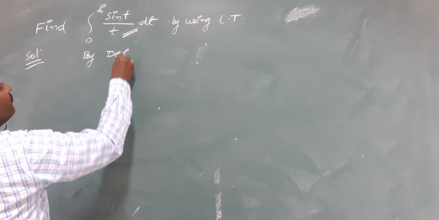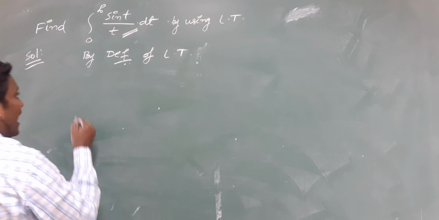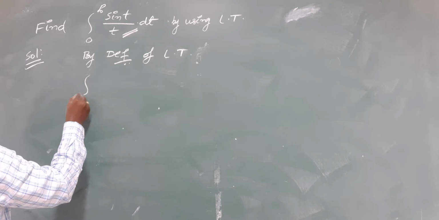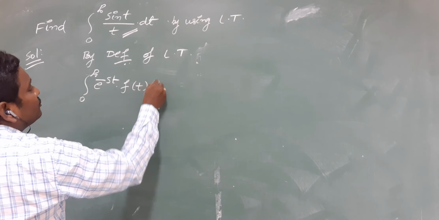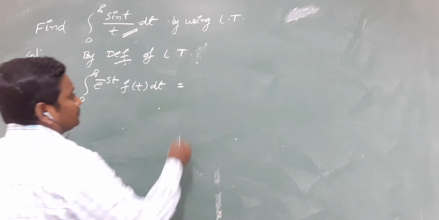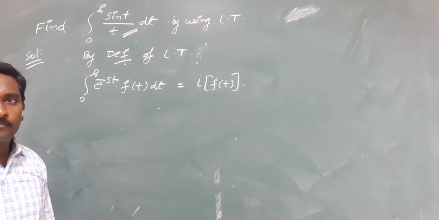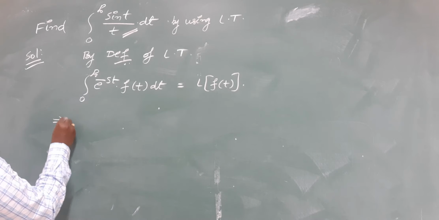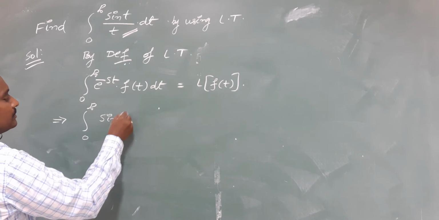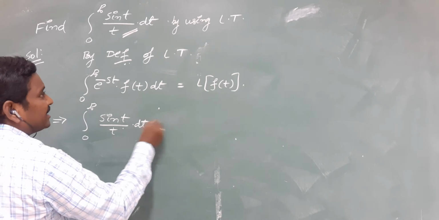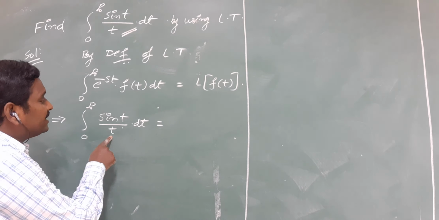So by definition of Laplace transform, we have the integral from 0 to infinity of e power minus st into f of t into dt is equal to the Laplace transformation of the function f of t. So compare the given problem here: integral 0 to infinity sin t by t dt.